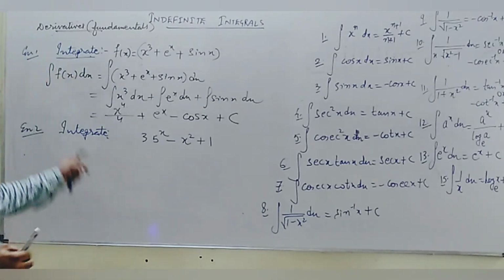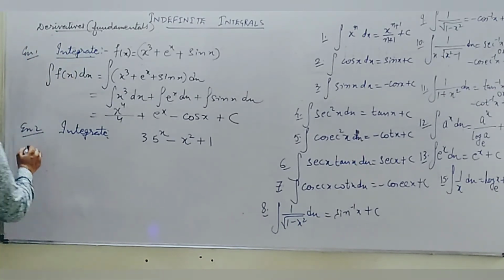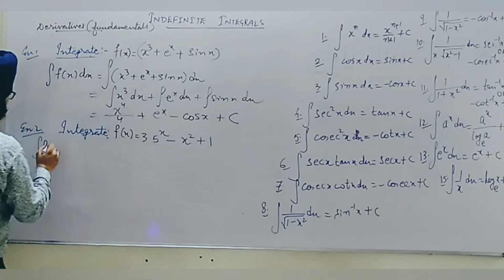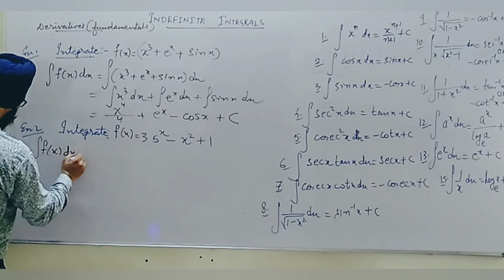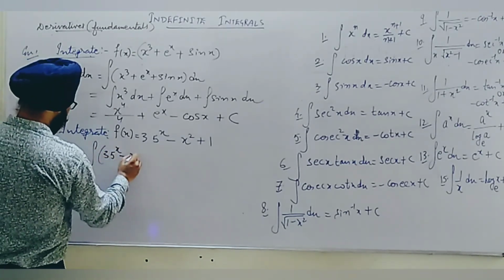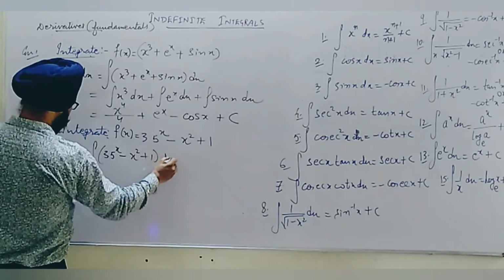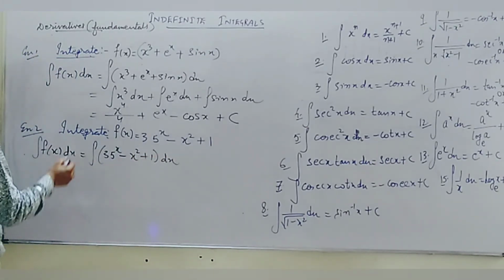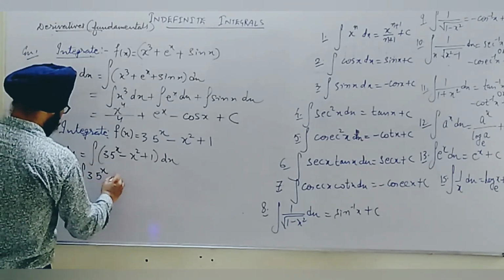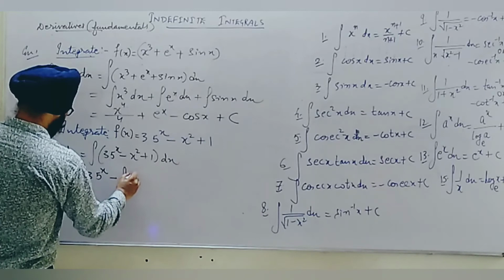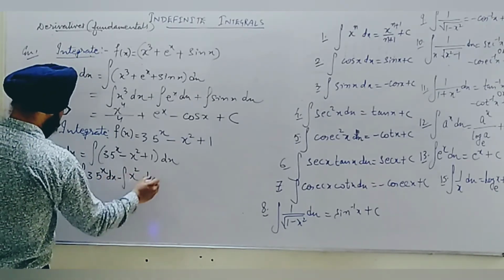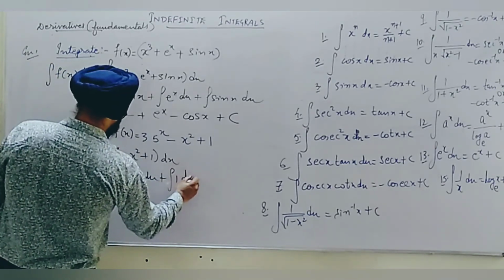Keep in mind, the next integration, again if I take this to be f(x), this should be developed as a habit of presentation. So the integral of 3 times 5 raised to the power x minus x square plus 1 dx. Yes, we will separate again: thrice the integration of 5 raised to the power x, minus integration of x square dx. dx also is a must to write, plus integration of 1 dx.